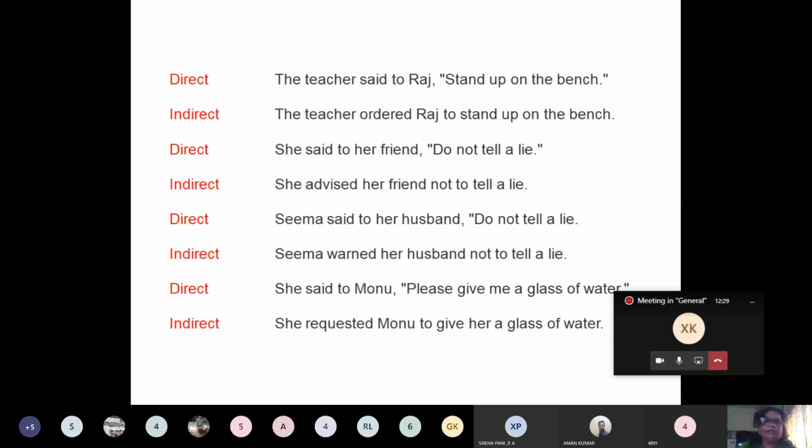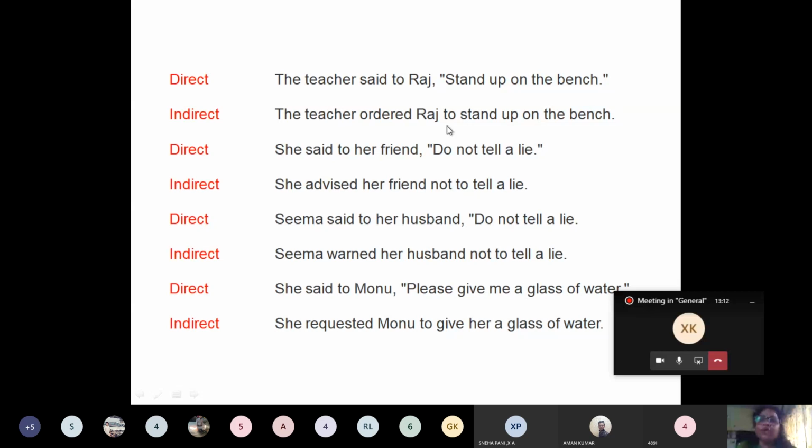These are some of the examples. The teacher said to Raj, "Stand up on the bench." becomes "The teacher ordered Raj to stand up on the bench." After the reporting verb, the indirect object is kept, and then "to" is added. This is the format. "Stand up on the bench" is not changed because "to" is used before the verb.